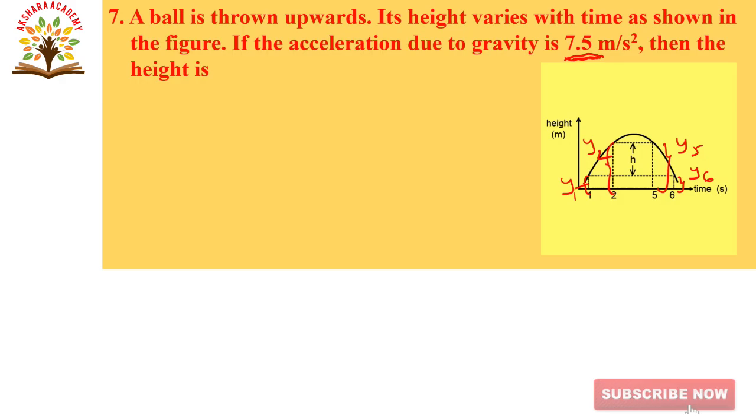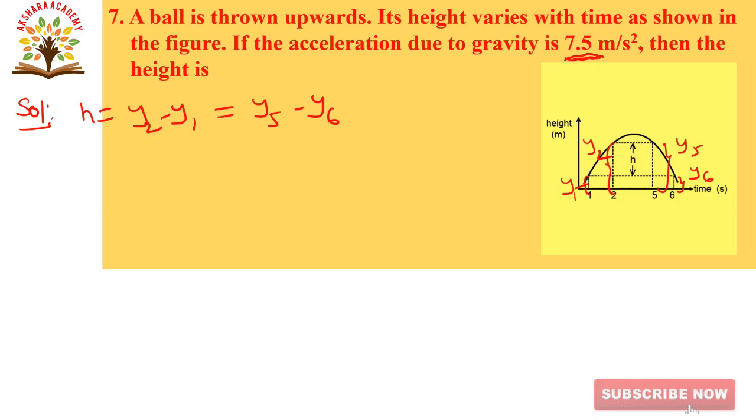So let us calculate first. Now let us come to the solution. h is equal to y2 minus y1, that is equal to y5 minus y6. Substituting the formula, h is equal to u t minus half g t square.